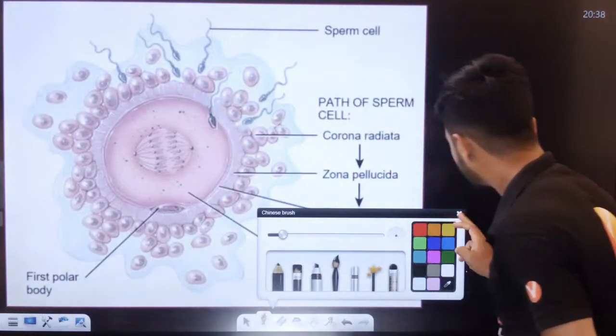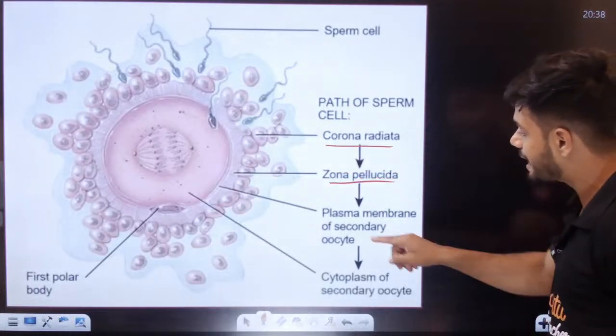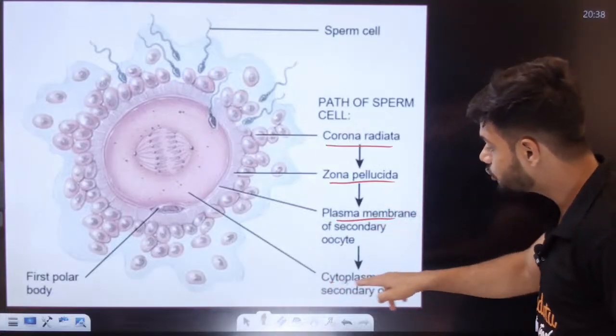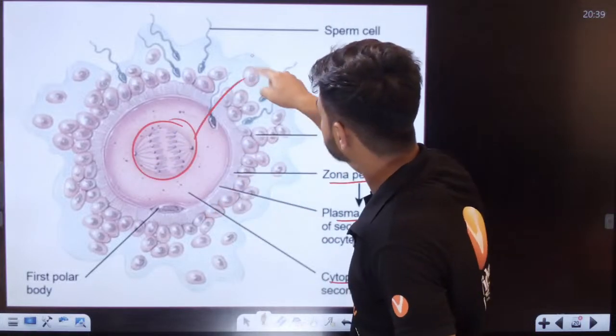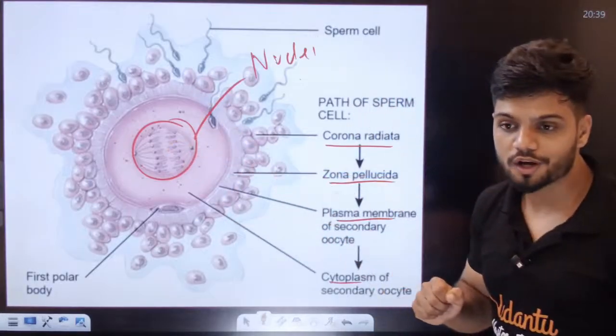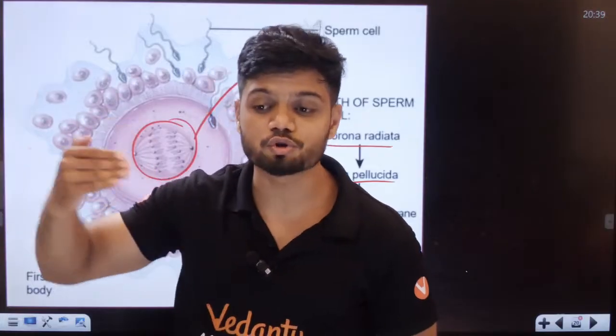It has the corona radiata, the zona pellucida, the plasma membrane. Then on the inside we have the cytoplasm, and on the inside we have the nucleus, where the sperm nucleus has to fuse. So it has multiple layers to cross through.